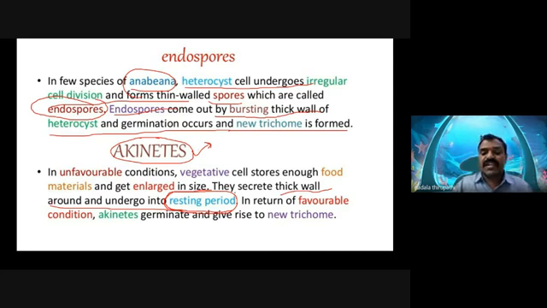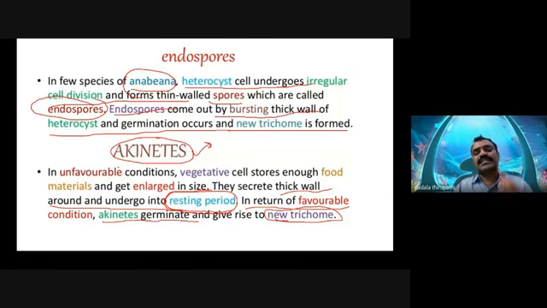When favorable conditions return, each akinete germinates to give a new trichome, the entire thallus of the Anabaena species. Okay, am I clear? Akinetes are also called orthospores.